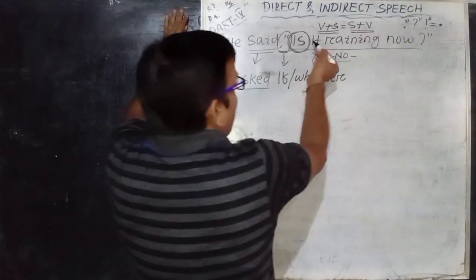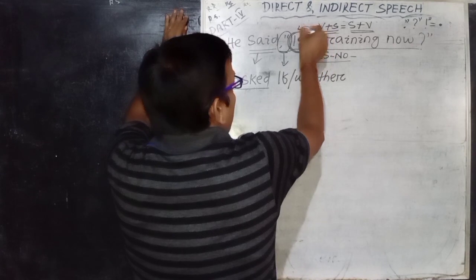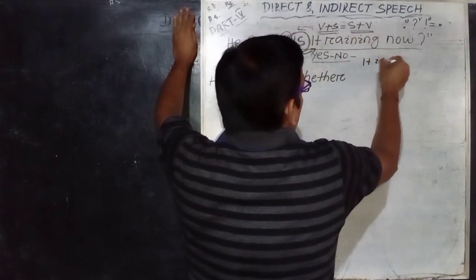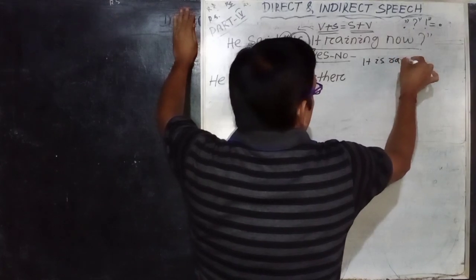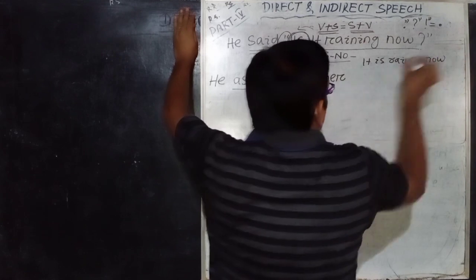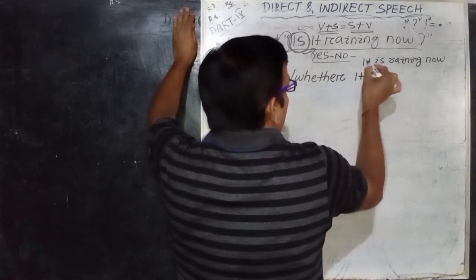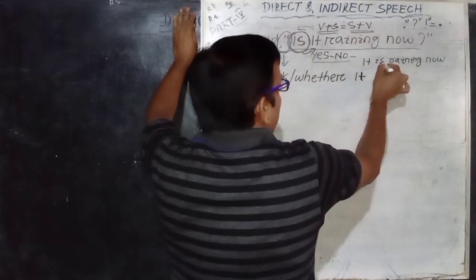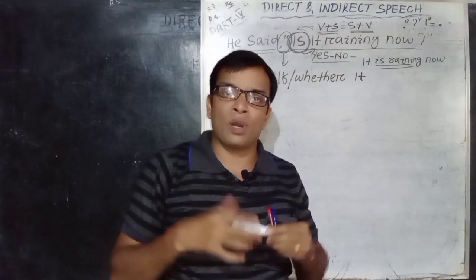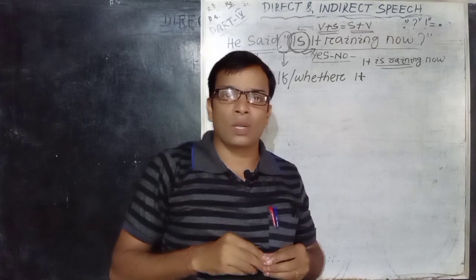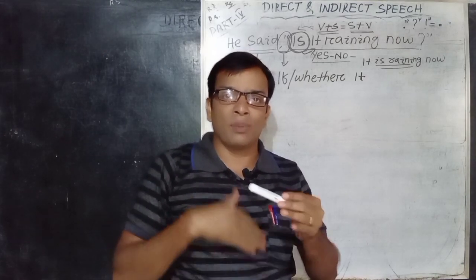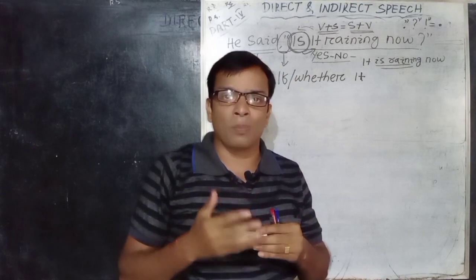That means the declarative pattern is "it is raining now". First try to understand it: it is raining now. Then "it" remains constant in the indirect speech. Then "is raining" is present progressive. I have already told you the tense rule: if there is present progressive in direct speech, then in indirect speech it must change into past progressive.